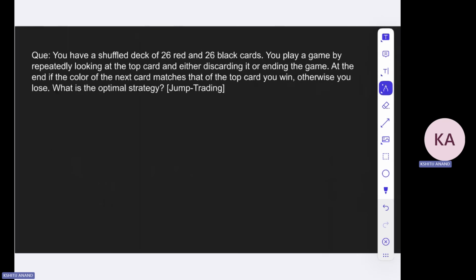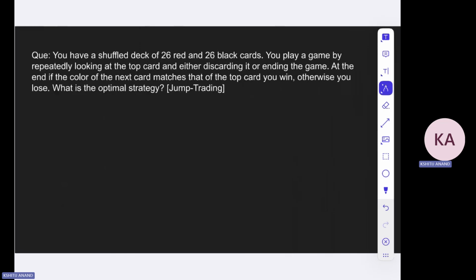So in this question again, you have a shuffled deck of 26 red and 26 black cards. You play a game by repeatedly looking at the top card and either discarding it or ending the game. At the end, if the color of the next card matches that of the top card, you win, otherwise you lose. What is the optimal strategy? In this question, I will let you know the answer. The answer is simple.